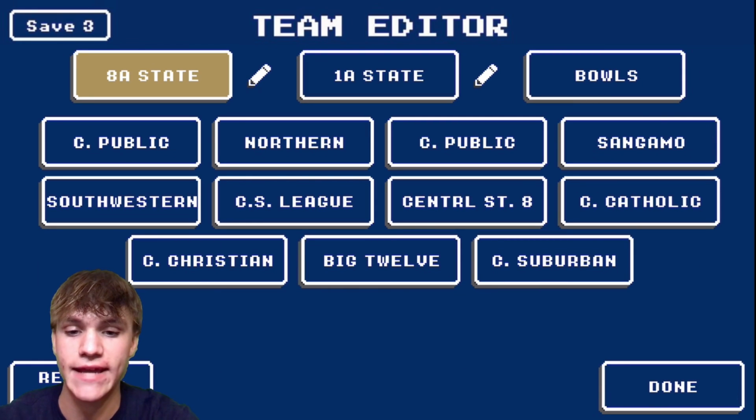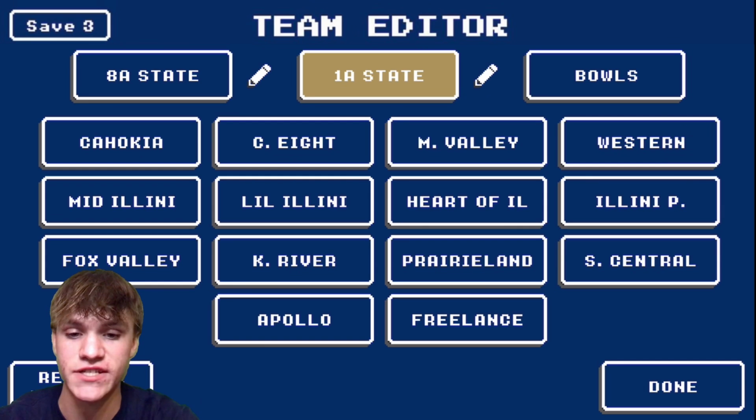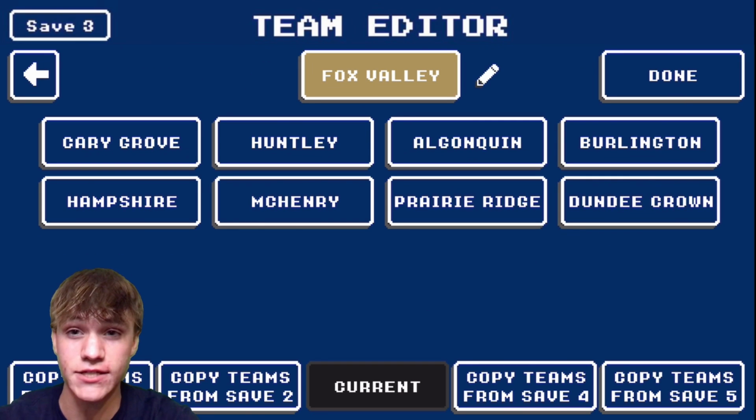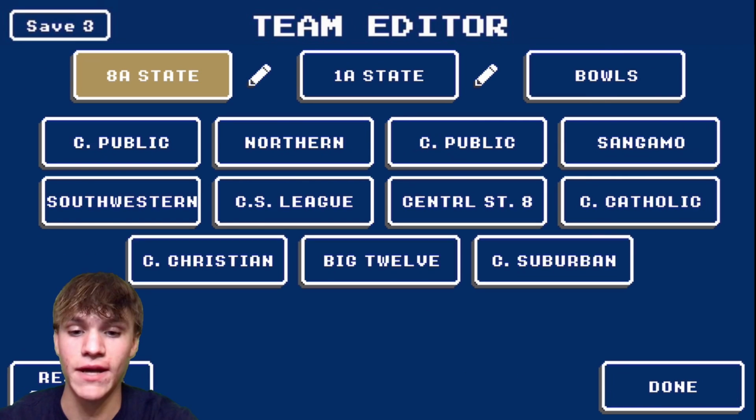And you notice at the top it says 8A state and 1A state because there's different divisions. In 1A, a lot of the smaller schools are in here. So if you live in Illinois and you go to school or went to school in Illinois, chances are your school is in this game. And you might think, oh, well, anyone can just enter the names, right? Anyone can just change the names of the schools.